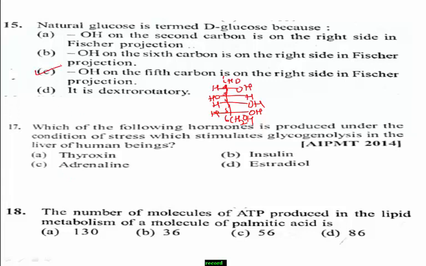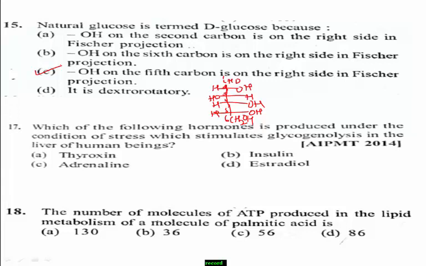Remember, Fischer, one of the scientists, gave the prefix D to compounds whose bottom chiral center has its OH to the right side. So natural glucose is called D-glucose or dextrose. Which one is the right answer? Option C is the right answer.